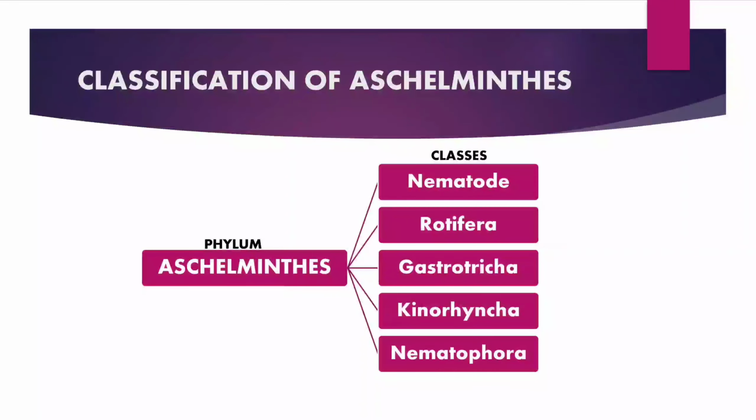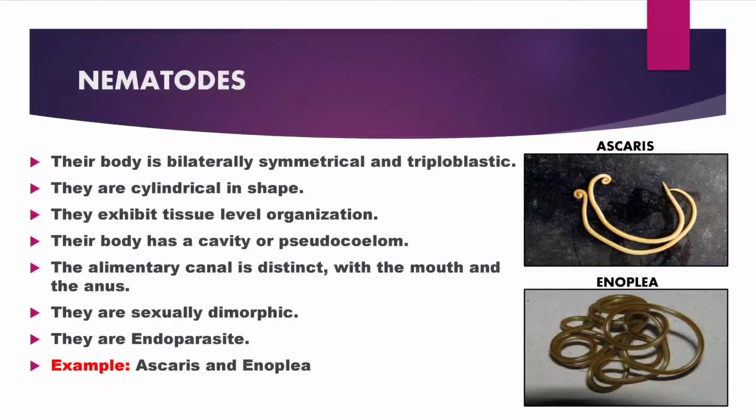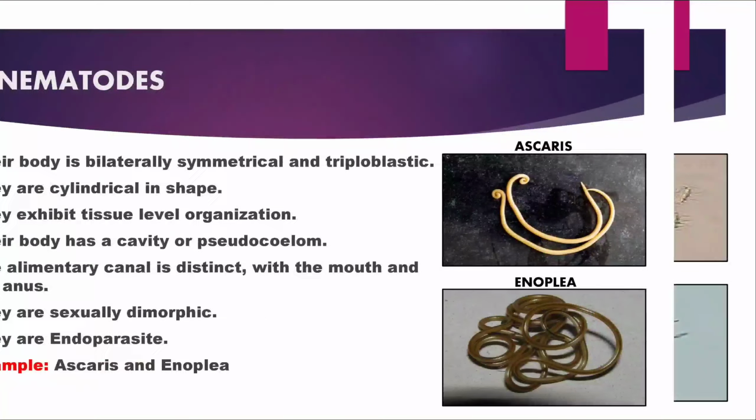Classification of Aschelminthes. The phylum Aschelminthes is generally classified into 5 classes: Nematoda, Rotifera, Gastrotricha, Kinorhyncha and Nematophora. The first one is nematodes. Their body is bilaterally symmetrical and triploblastic. They are cylindrical in shape and they exhibit a tissue level of organization. The body of nematodes has a cavity or pseudocoelom and their alimentary canal is distinct with mouth and anus. They are sexually dimorphic and generally are endoparasites. Examples of nematodes: Ascaris and Enoplea.